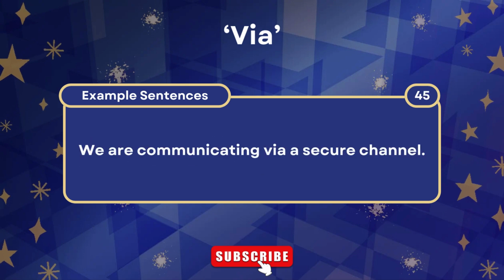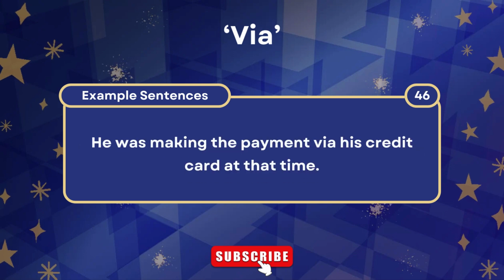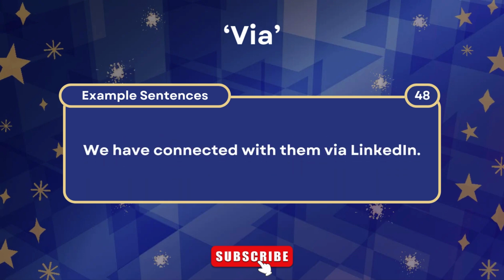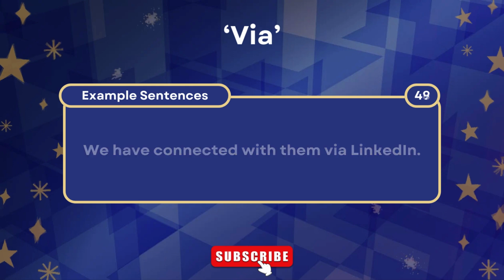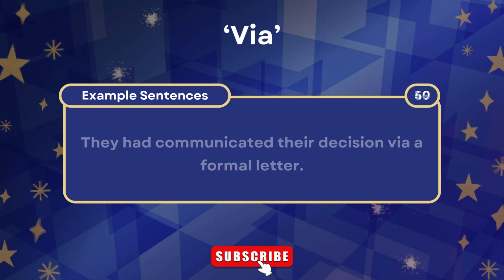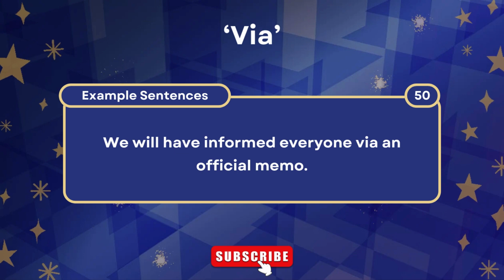We are communicating via a secure channel. He was making the payment via his credit card at that time. We will be discussing the plan via a conference call. We have connected with them via LinkedIn. They had communicated their decision via a formal letter. We will have informed everyone via an official memo.